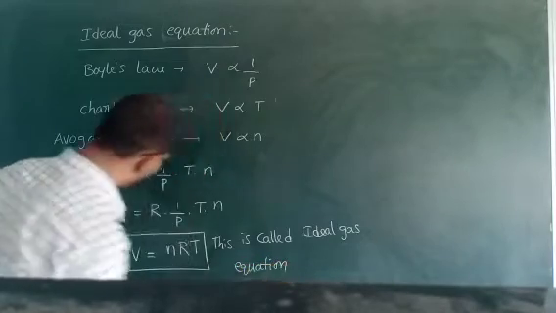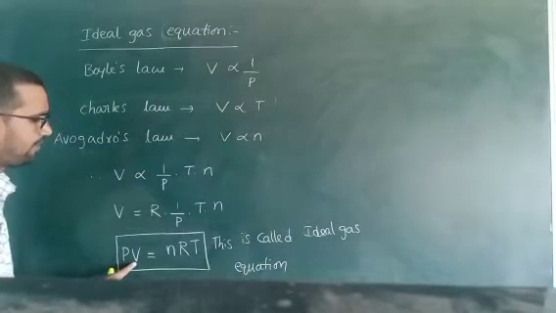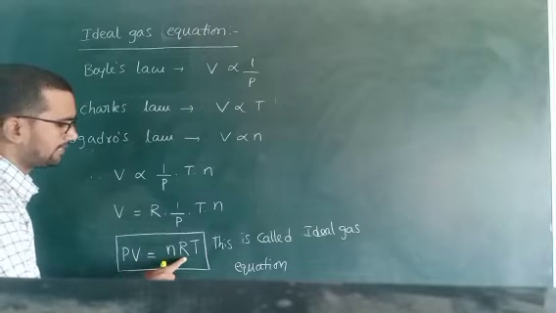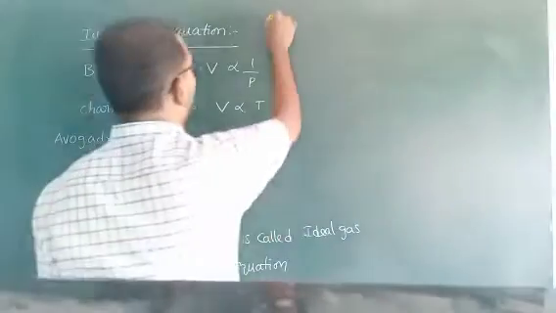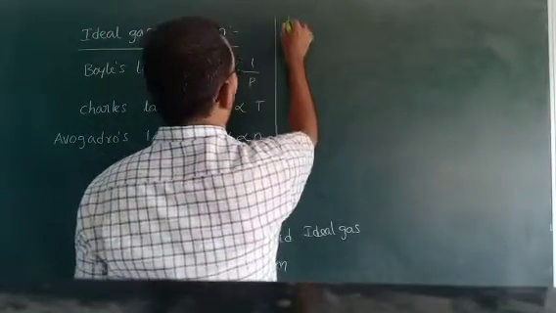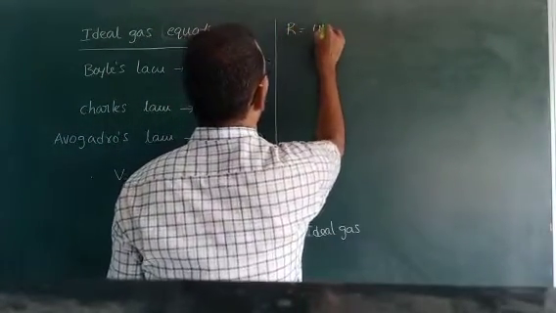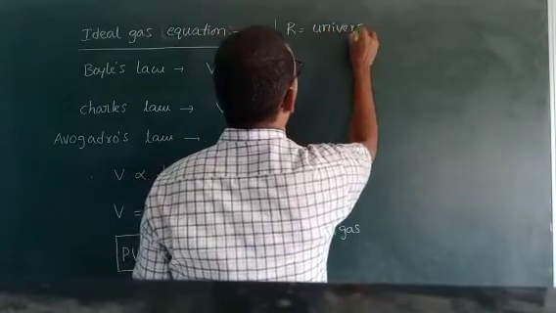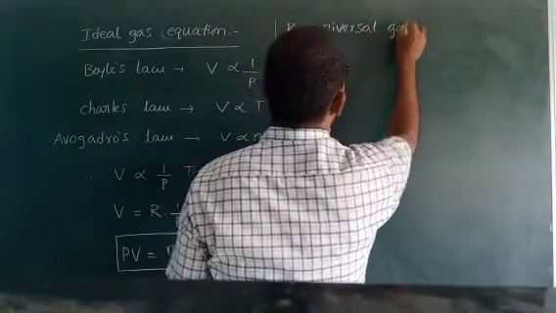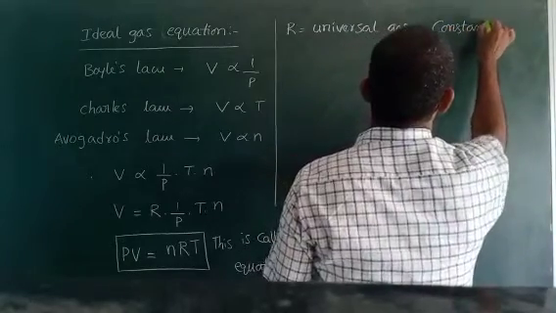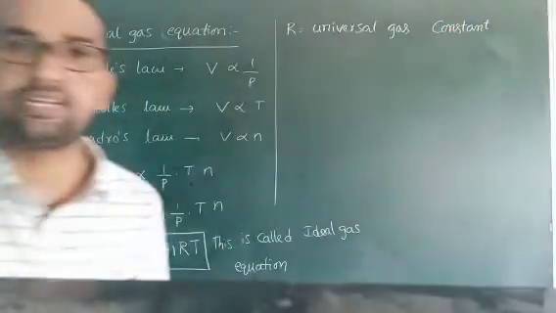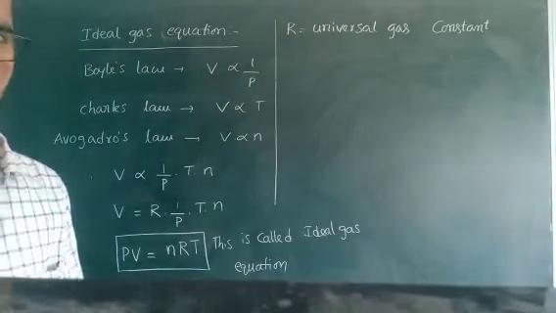Here P is the pressure, V is the volume, n is the number of moles, R is the universal gas constant, T is the temperature. The important one is capital R. What is capital R? Universal gas constant. And this constant has different values with different units.